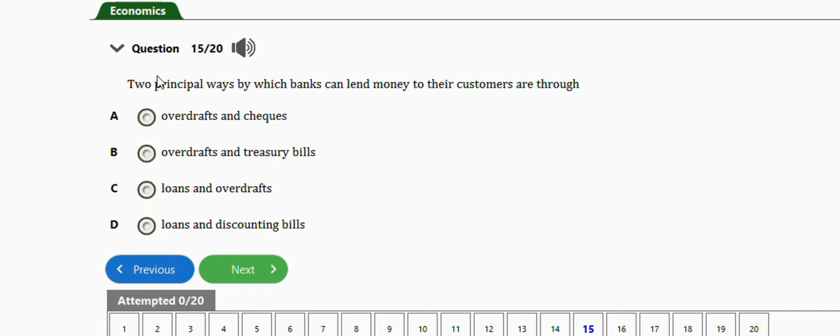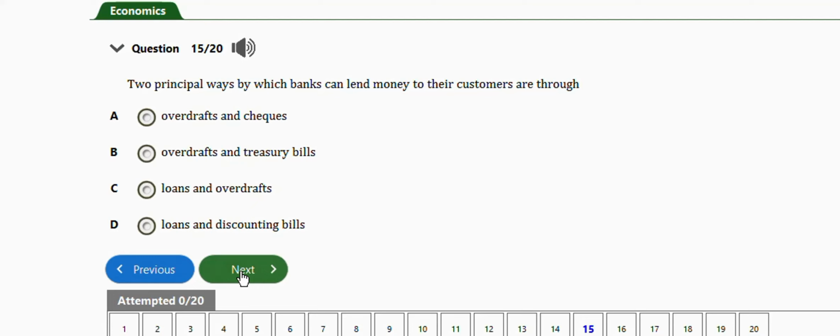Okay, the next question is this one. It says two principal ways by which banks can lend money to their customers are through, we have overdrafts and checks, overdrafts and treasury bills, loans and overdrafts, loans and discounting bills. The right answer is option C, which is loans and overdrafts.